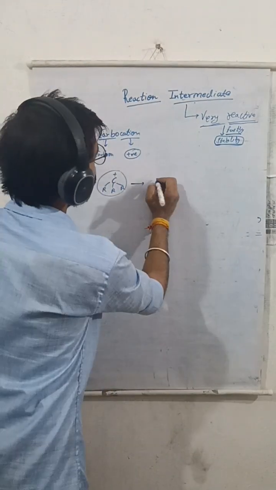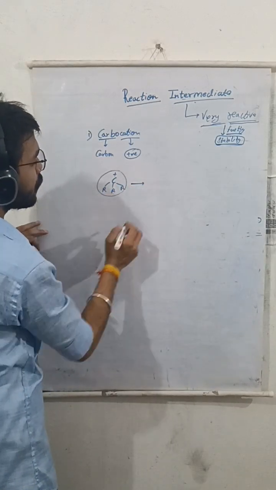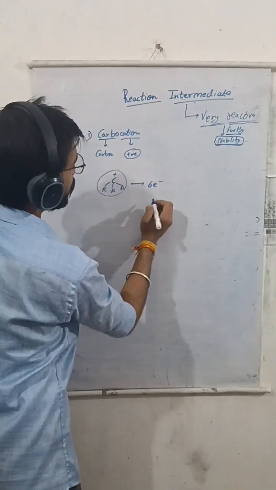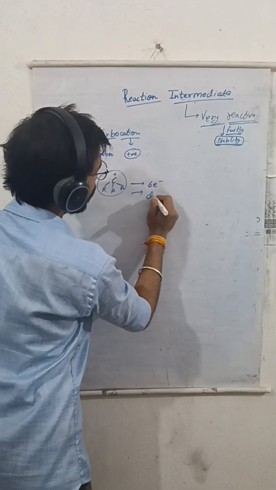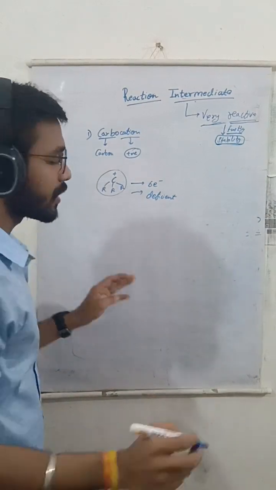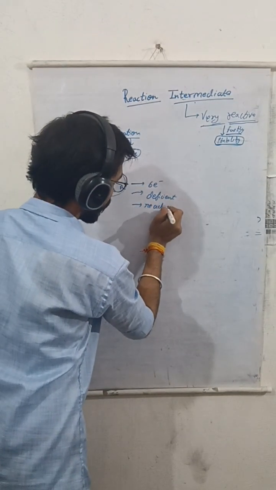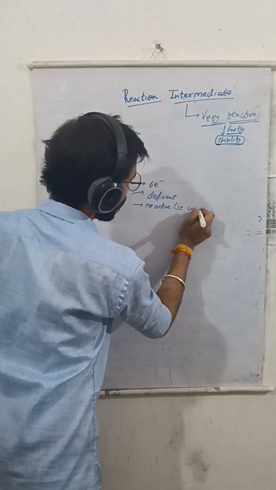Now, if we count the number of electrons present in this molecule, we will get 6 electrons. Therefore, it is electron deficient. Due to electron deficiency, it is reactive. That is, unstable.